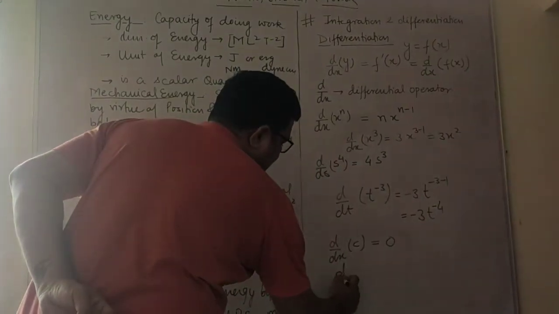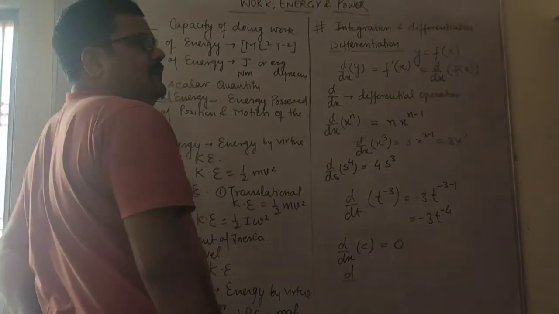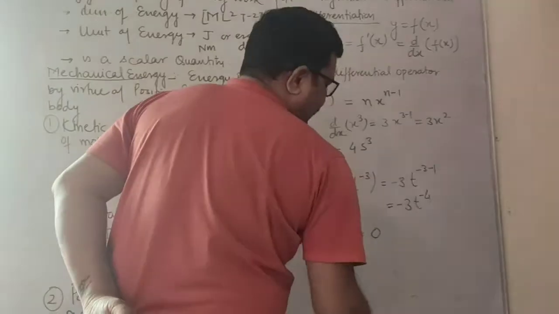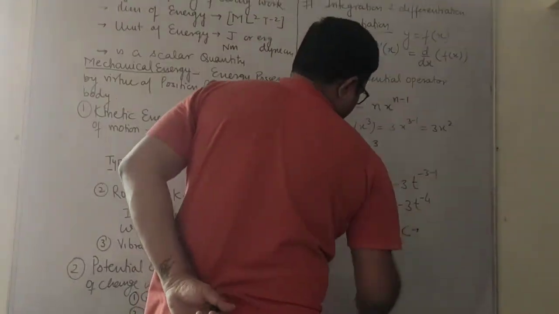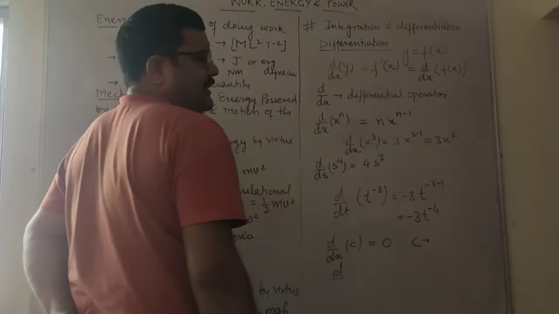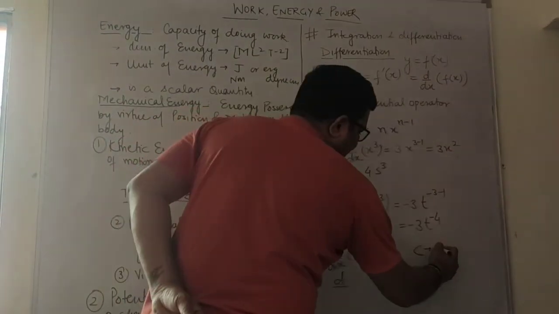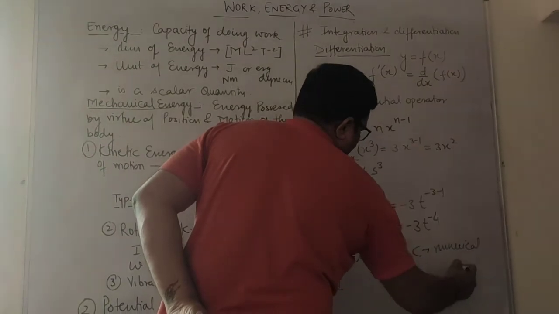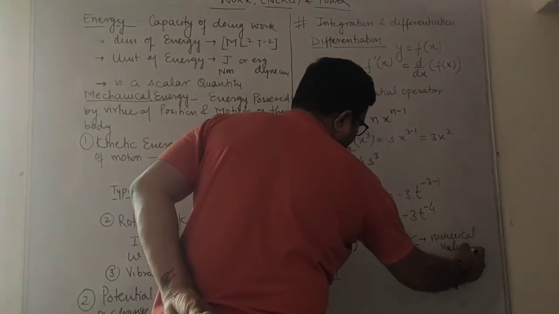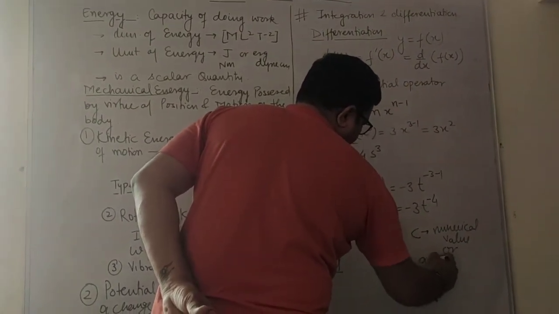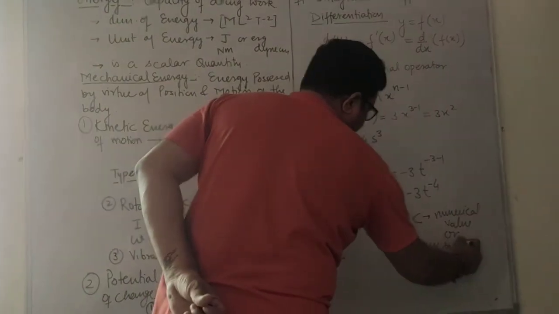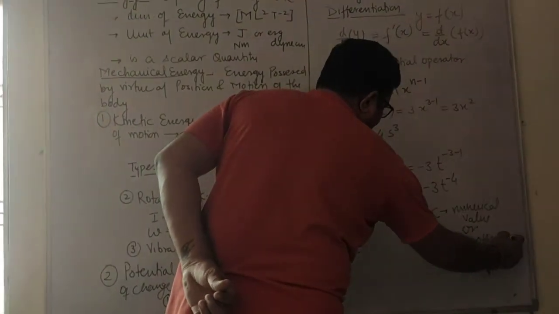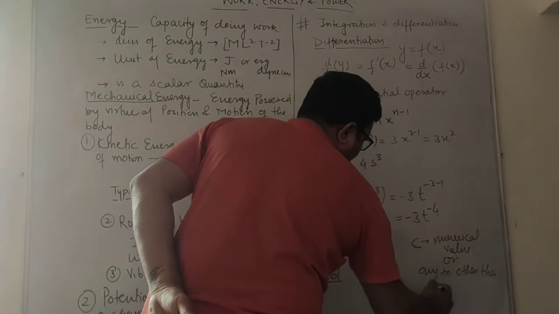That means the constant can be any numerical value or any function other than the operator variable.